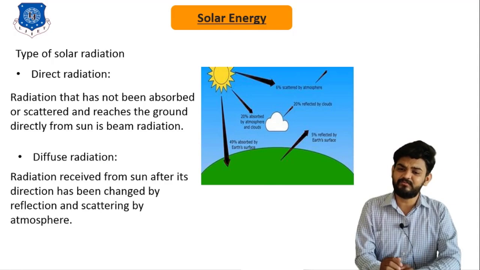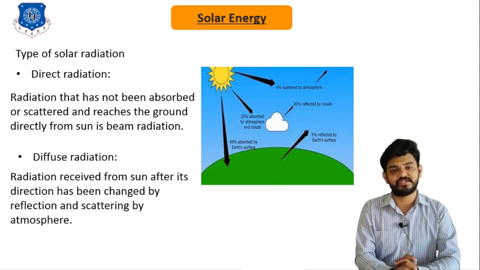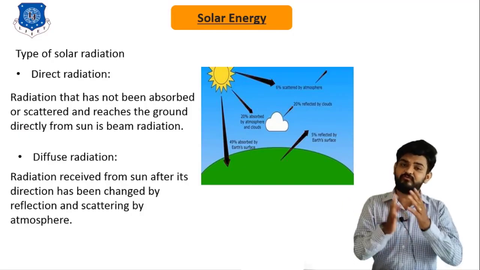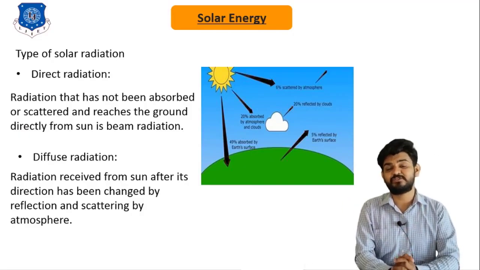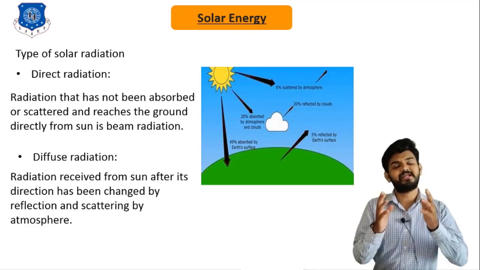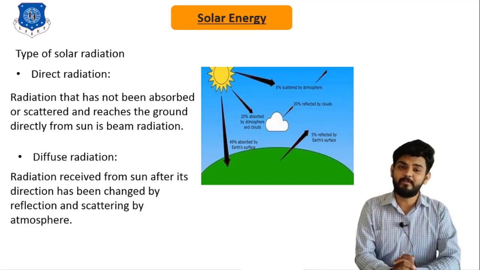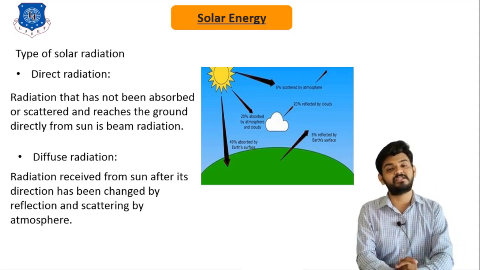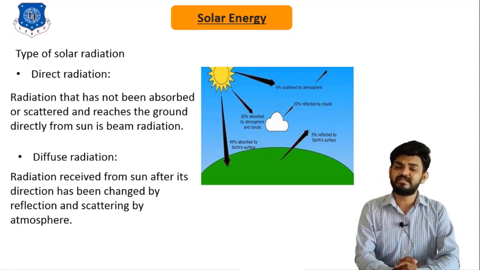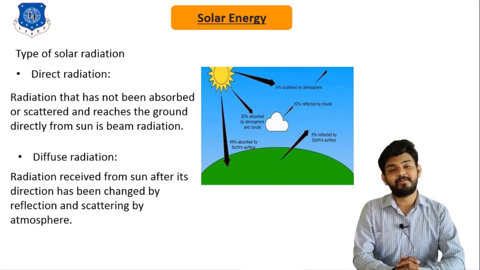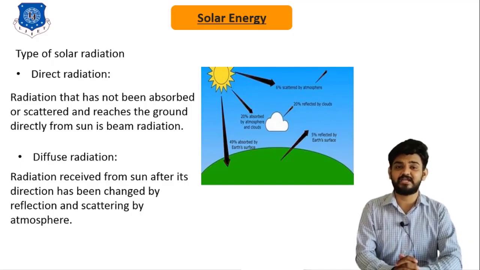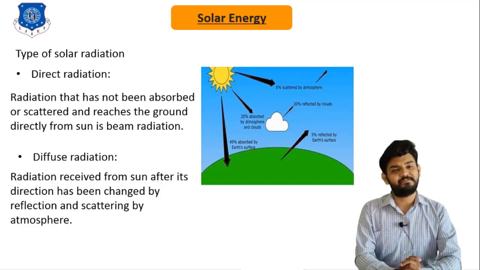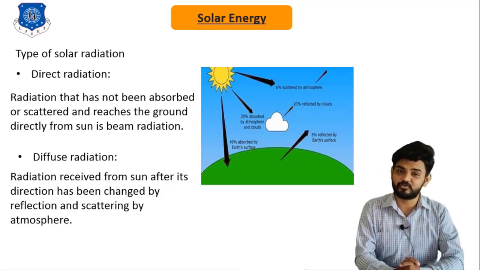While the second type of radiation is the diffused radiation. Here in the image, you can see that around 51% of total radiation is reflected, or has been absorbed by the cloud particles or the different dust particles and gases present in the Earth atmosphere. And this solar radiation is received by the Earth after its direction has been changed, or it is scattered by such objects that are present in the Earth atmosphere.